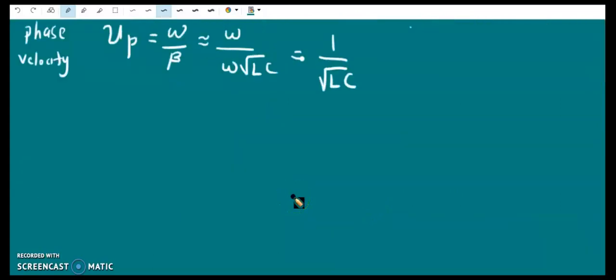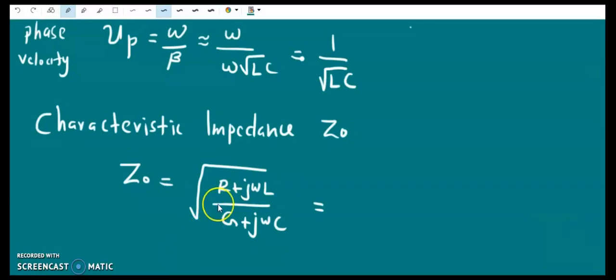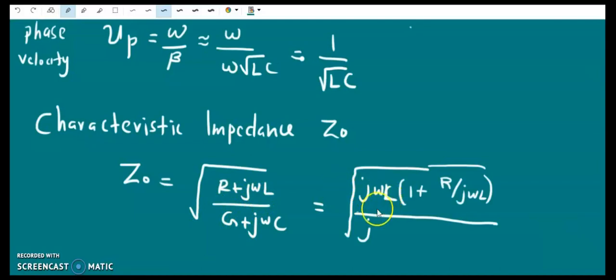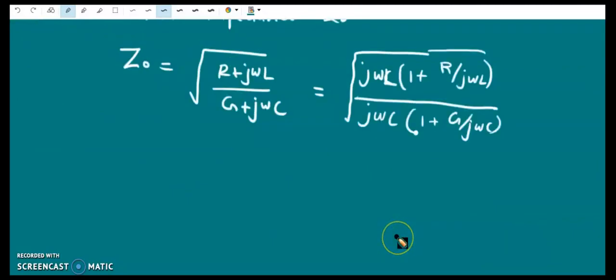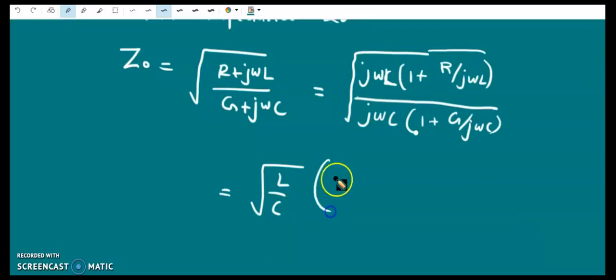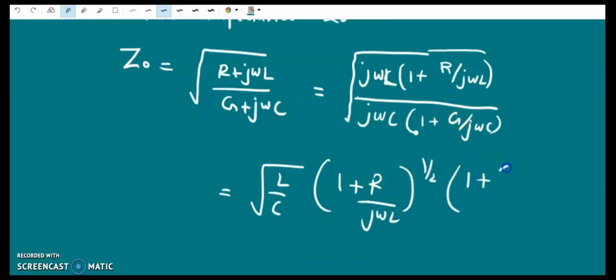Now we have to find the characteristic impedance Z0. It is equal to root of R plus j omega L by G plus j omega C. Taking j omega L as a common factor from the numerator and j omega C as a common factor from the denominator, we get, this j omega cancels, and we have root L by C into 1 plus R by j omega L raised to half, and this is in the denominator, so 1 plus G by j omega C raised to minus half, and we can use the binomial expansion.